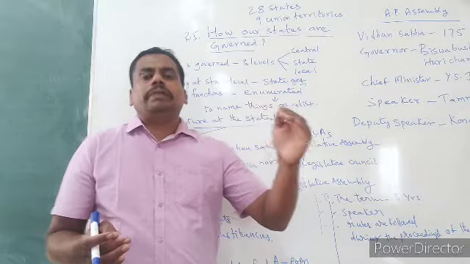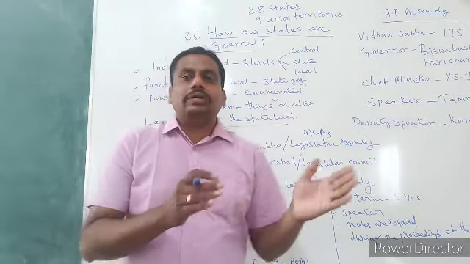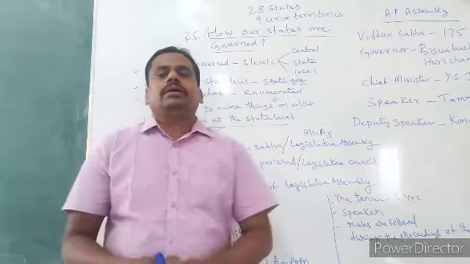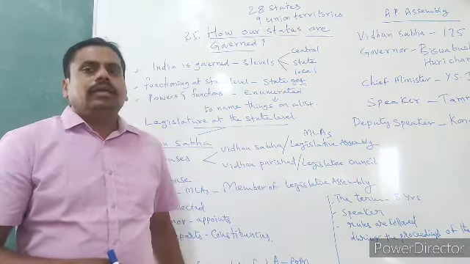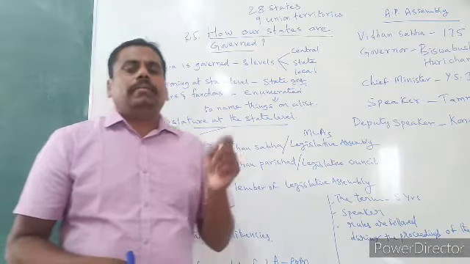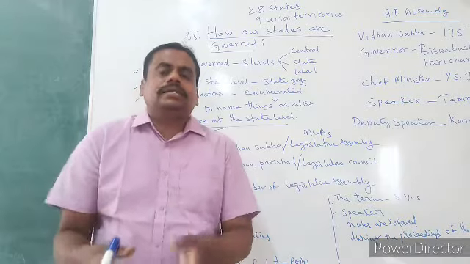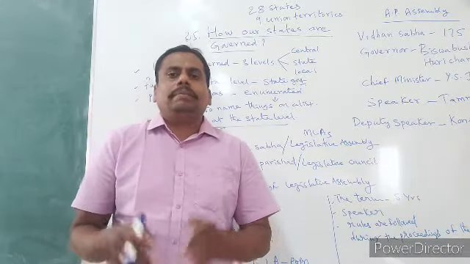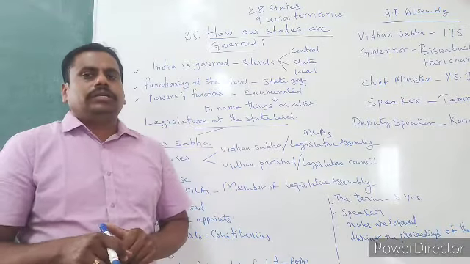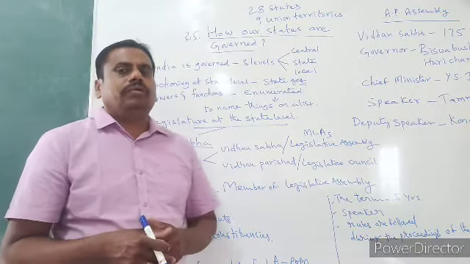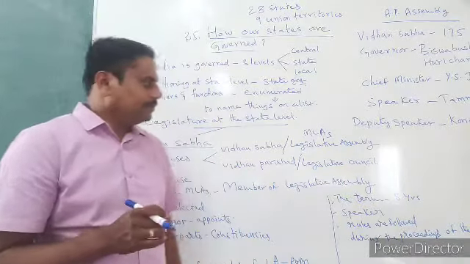If there is more population, we require more representatives in order to represent the problems of the people. Understand? So the number of Legislative Assembly members depends on the population of that state. In our state, Andhra Pradesh, we find 175 members in the Legislative Assembly.